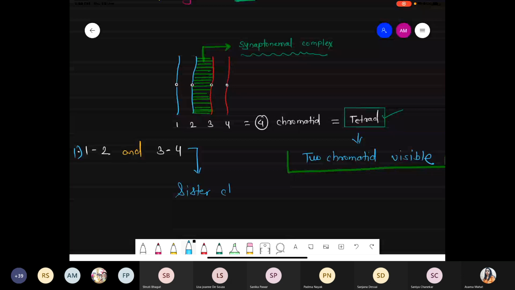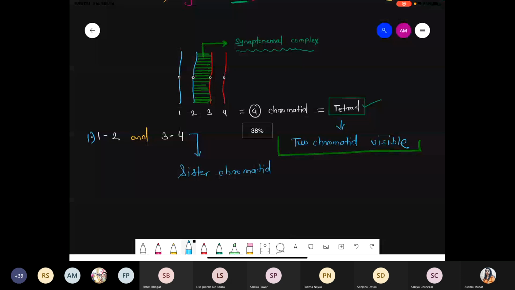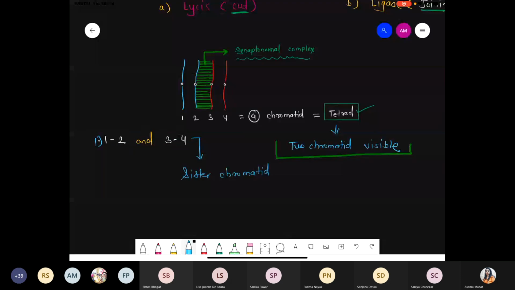These are called the sister chromatid. Why are we talking about the sister chromatid? Because the origin is the same. 1, 2, that is blue color, they are coming from the one parent. 3, 4, that is red color, they are coming from the other parent. So that's why we are talking about the sister chromatid. Got it? What's the meaning of the sister? Clear?